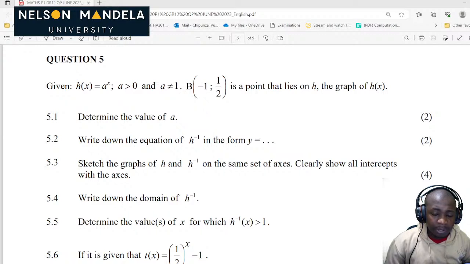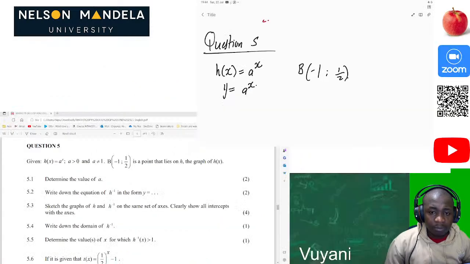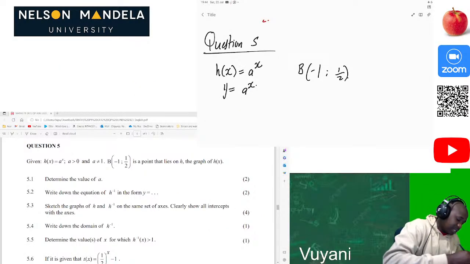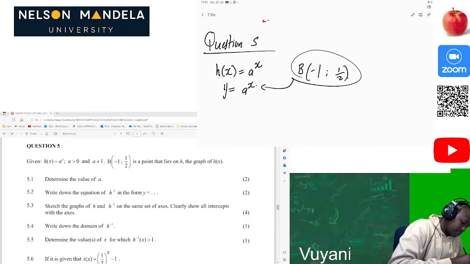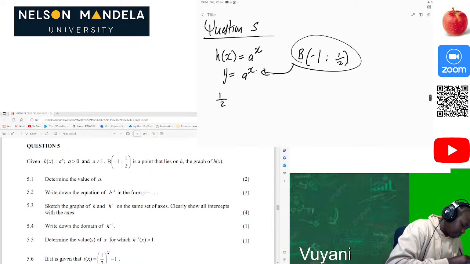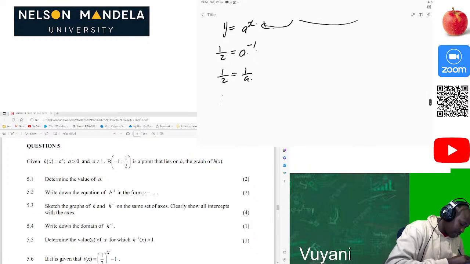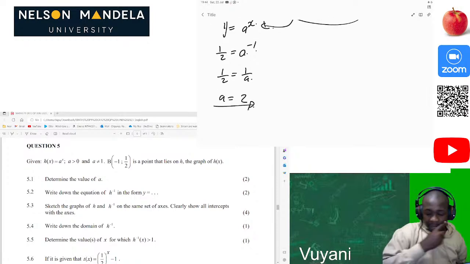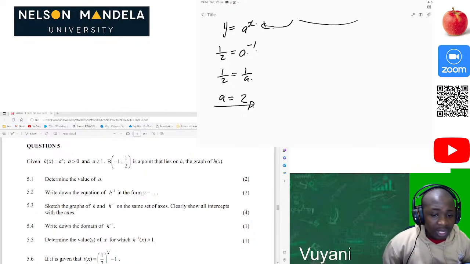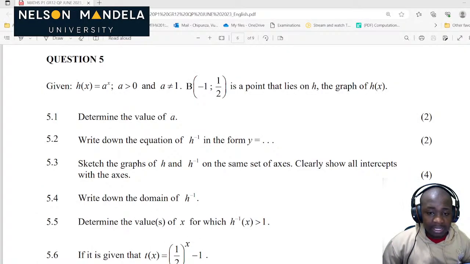How can we solve this problem? Okay, here we are. So let's substitute this into this. So that will be 1 over 2 is equal to a to the power negative 1. Then of course this is the same as 1 over 2 equal to 1 over a. So that will be a is equal to 2. So our a value here in this question will be equal to 2. Just like that, we are happy and the answer is correct.